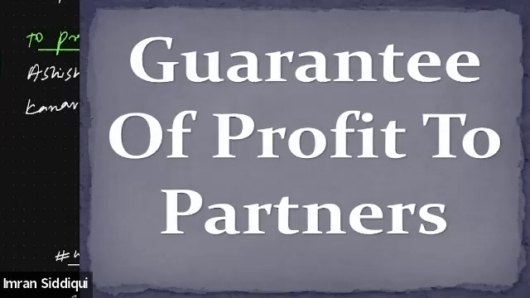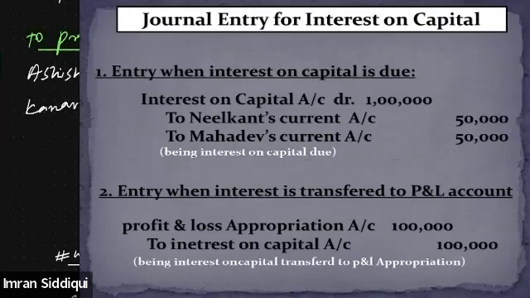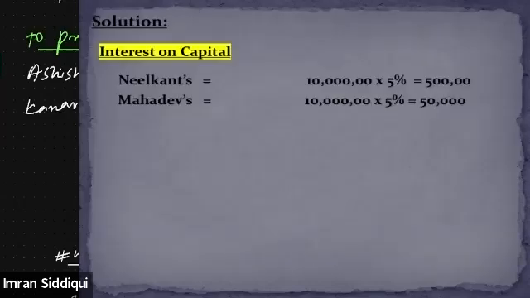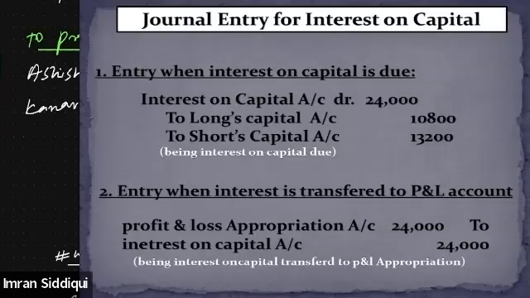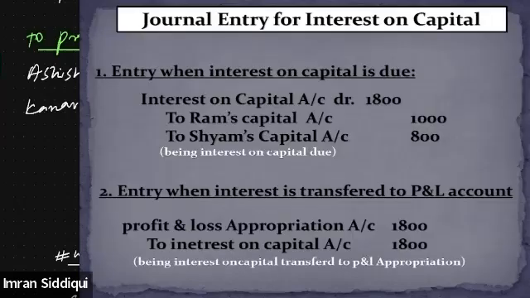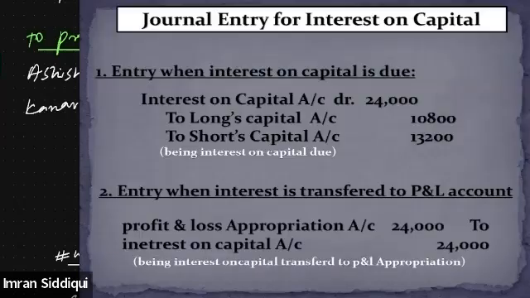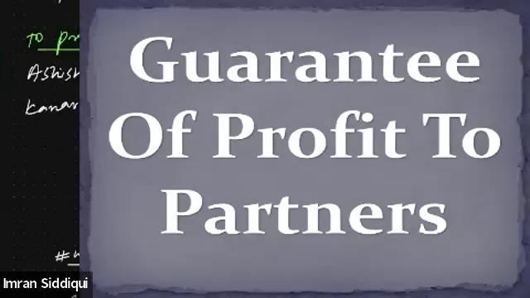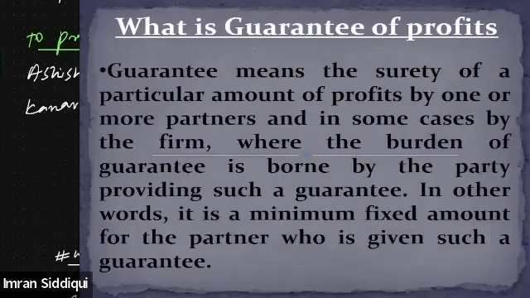Okay, Alexander. So in the last class, we did till guarantee. We have completed interest on capital. We need to start with the guarantee of profit to partners, right? Yes, sir. Okay. So this is an easy topic. However, it is a little lengthy. So let's start with first of all the meaning of guarantee.